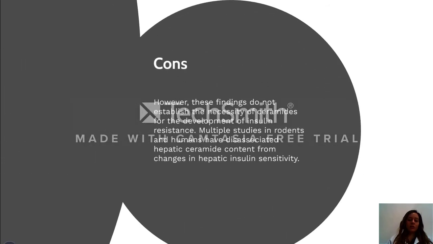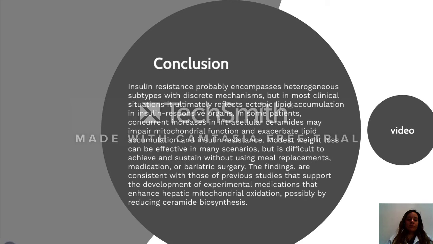Cons. However, these findings do not establish the necessity of ceramides for the development of insulin resistance. Multiple studies in rodents and humans have dissociated hepatic ceramide content from changes in hepatic insulin sensitivity. Insulin resistance probably encompasses heterogeneous subtypes with discrete mechanisms, but in most clinical situations it ultimately reflects ectopic lipid accumulation in insulin-responsive organs. In some patients, concurrent increases in intracellular ceramides may impair mitochondrial function and exacerbate lipid accumulation